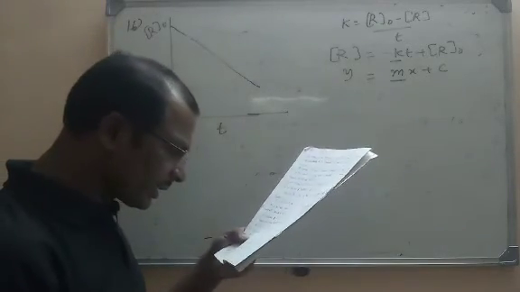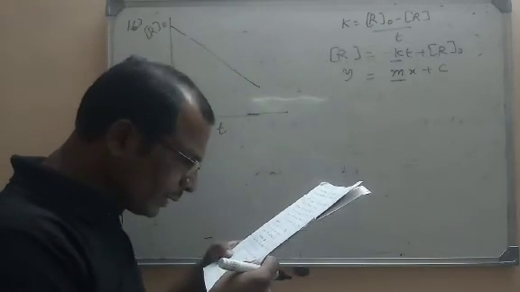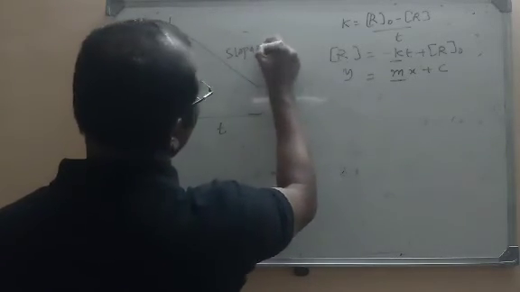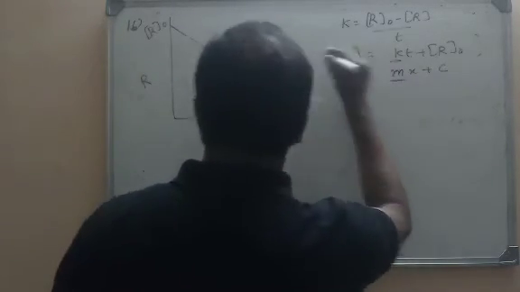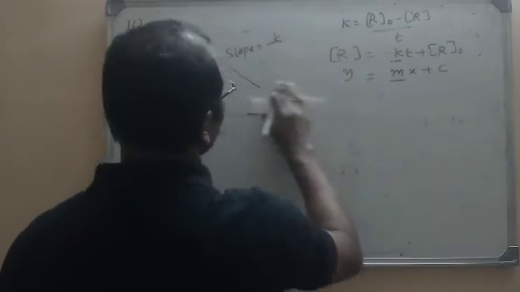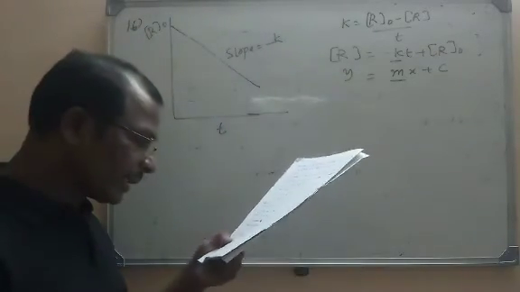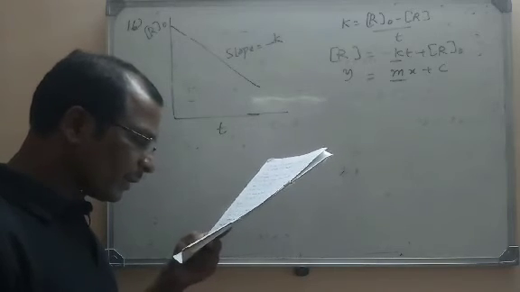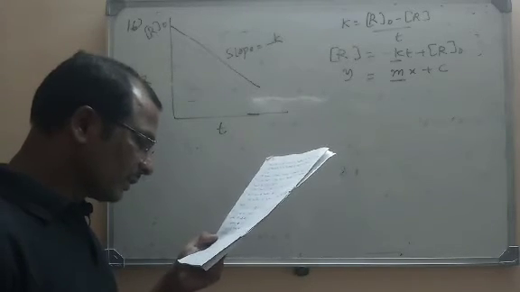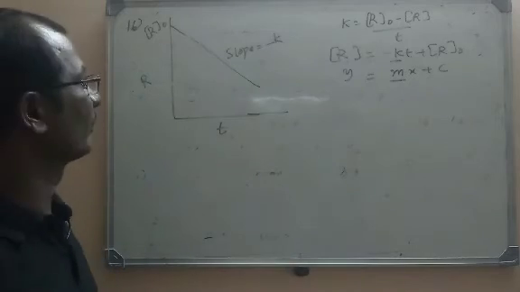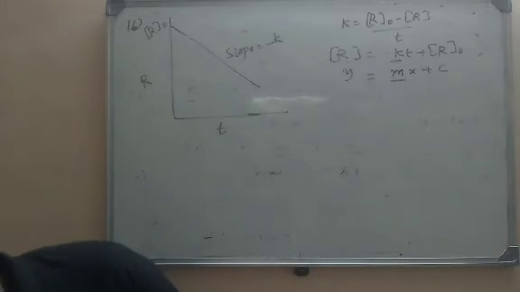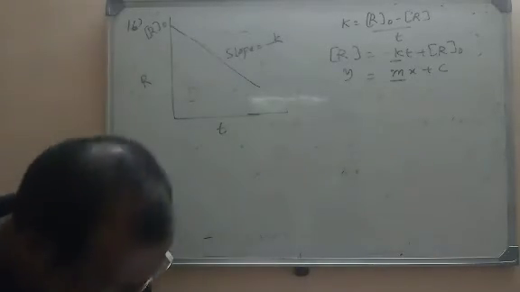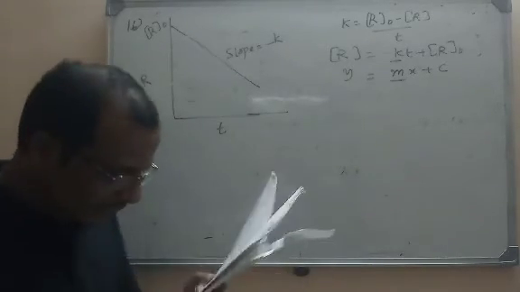Now the question is, in that graph, what is the slope value here? Slope is equal to m, that is equal to minus k. The slope value is equal to minus k. I will read the options: minus k, 1 by k, k by 2.303. The right option is minus k, because directly from the graph you can determine that value. Now let us go to the other question.